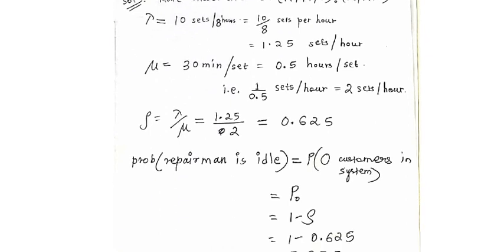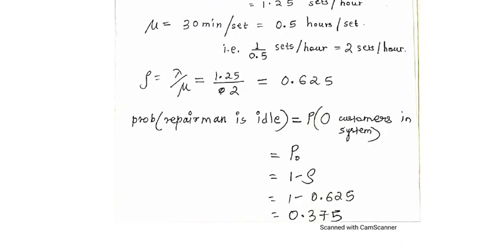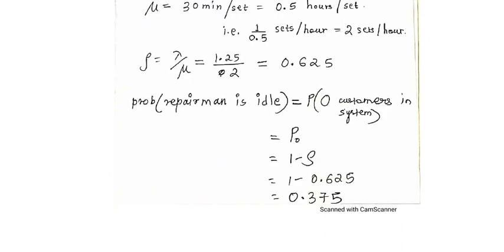The formula for P naught, this is model 1. The probability that the repairman is idle will be P of 0 customers in the system. So that is P naught. Because it is model 1, if you refer to the previous video or the list of formulas, you can clearly see that P naught is calculated as 1 minus rho, and the rho value we already know, so hence we get this P naught.